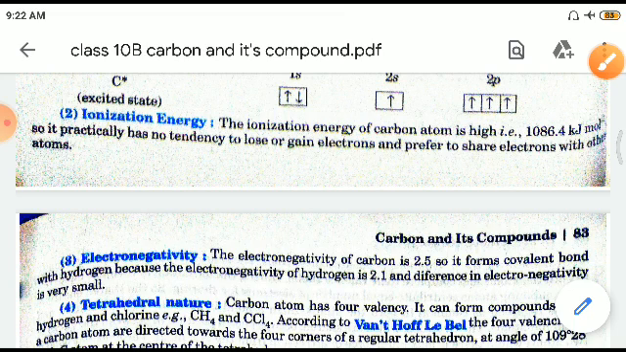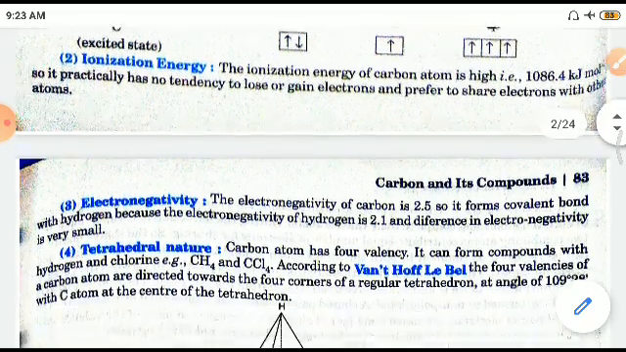Next is ionization energy. The ionization energy of carbon atom is high, that is 1086.4 kilojoule per mole. So practically, it has no tendency to gain or lose electrons, and preferably it can only share electrons. That is why it forms covalent bonds. Electronegativity is 2.5, so as to form a covalent bond with hydrogen, because the electronegativity of hydrogen is 2.1. So it's almost identical, and the difference is very less.